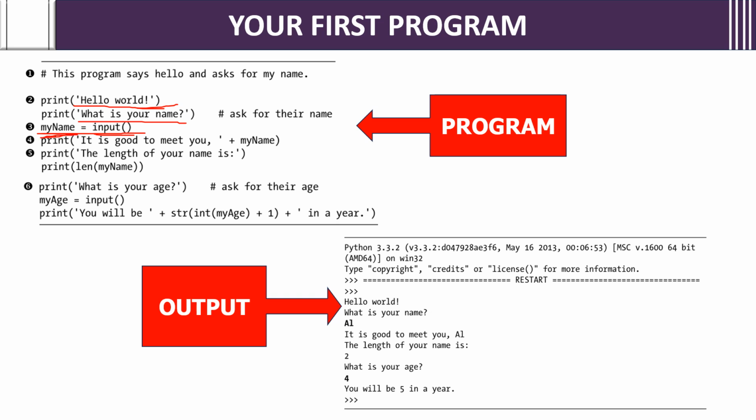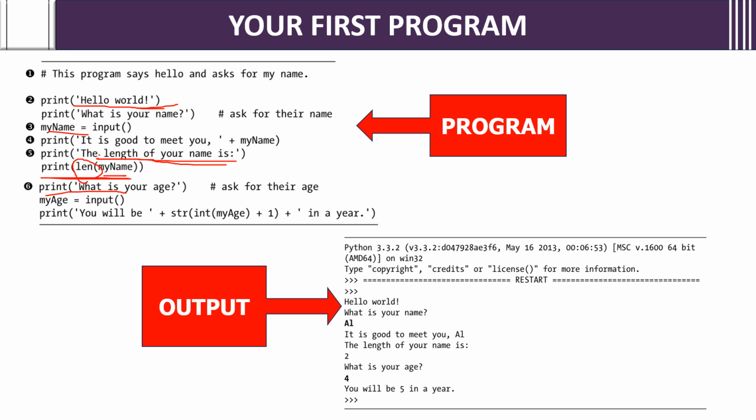Okay. Print, it is good to meet you plus myName. So what is it going to do? It will print, it is good to meet you, and it will concatenate with the myName variable, what is stored in the myName value. Then print, the length of your name is, and the length of your name is going to be calculated and given. Print len of myName. It will print this first, then to calculate the length there is something called len, L-E-N. In brackets, if you put print len of myName, whatever is stored, it is going to calculate the length and print it.